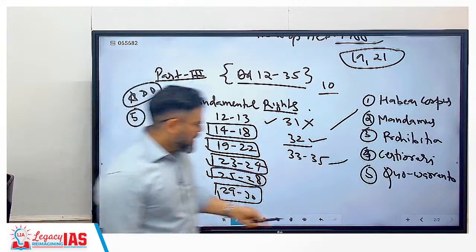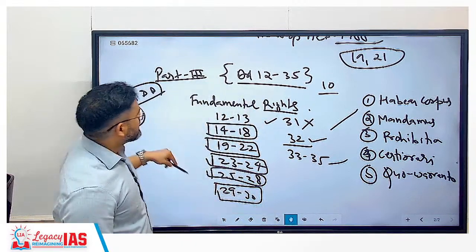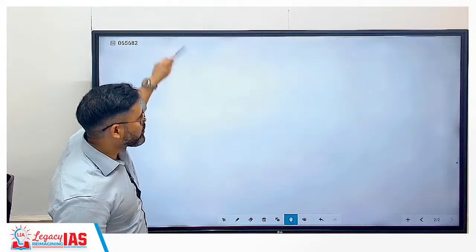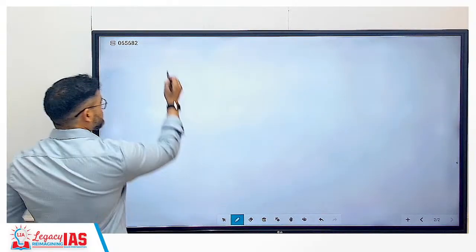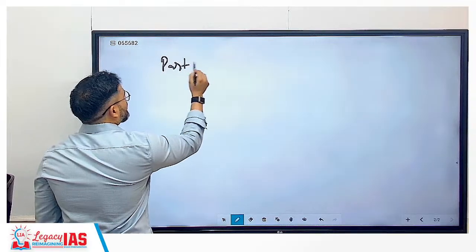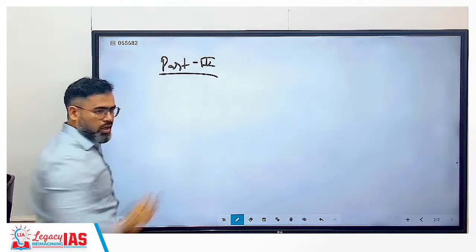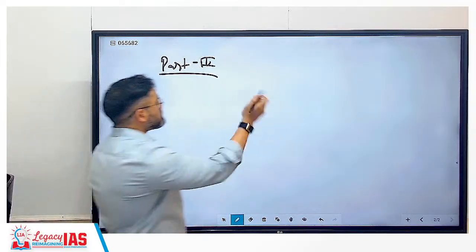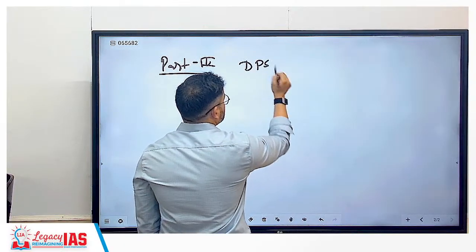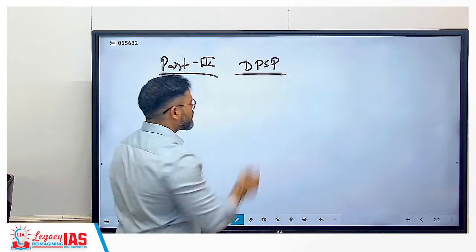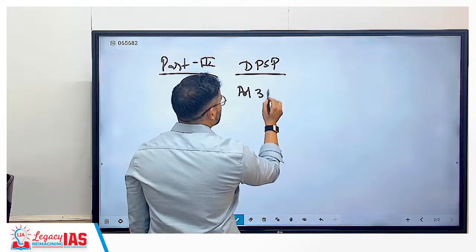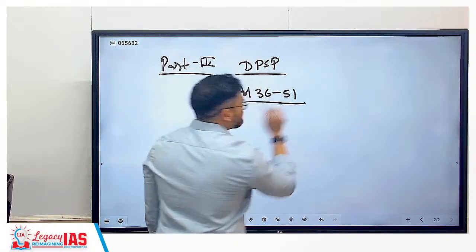Then next is Part Fourth. Very important, this Part Fourth. DPSP. So here we cover from Article 36 till Article 51.